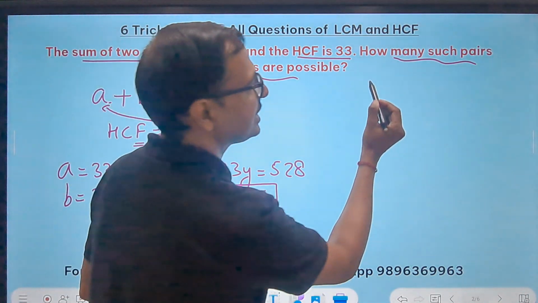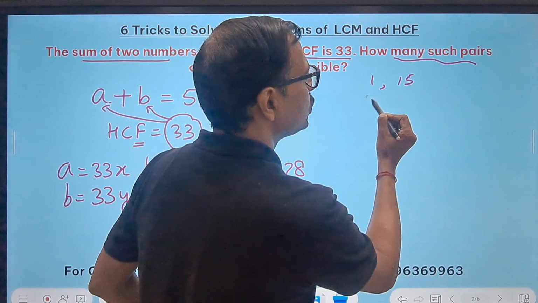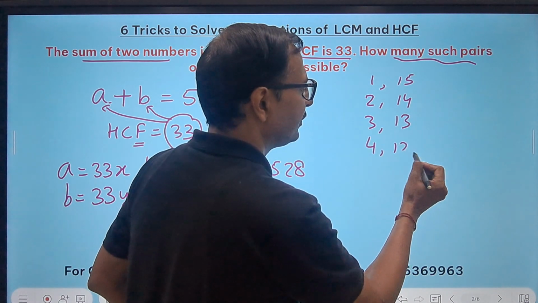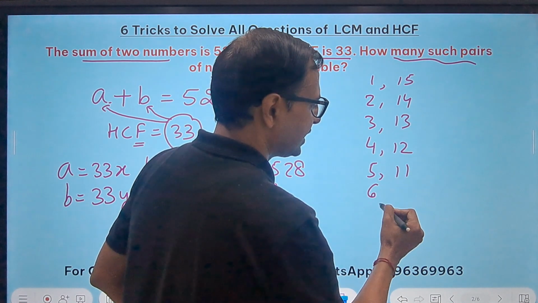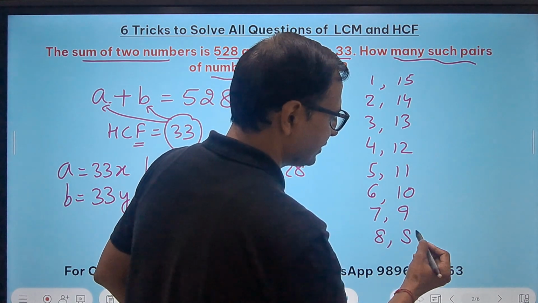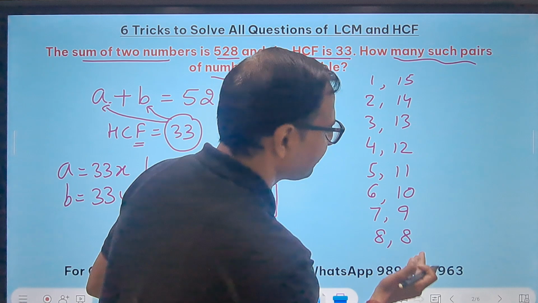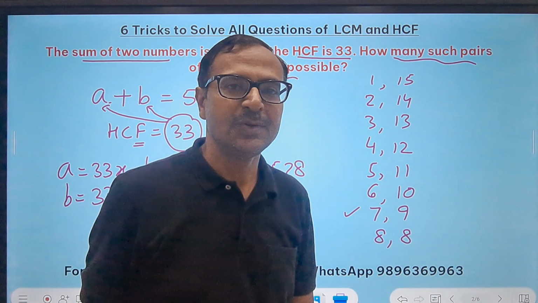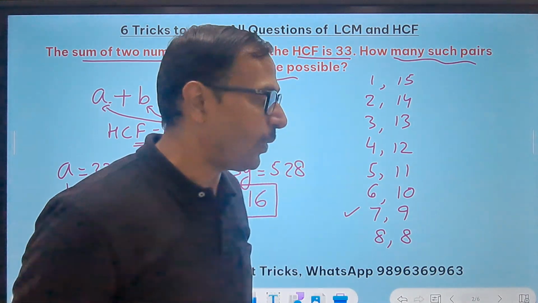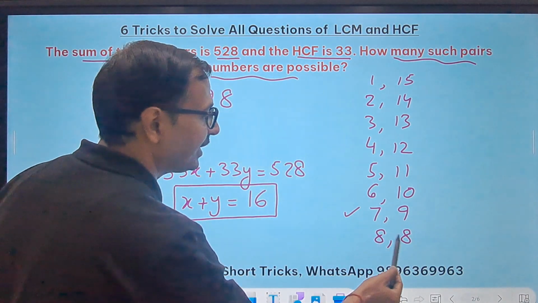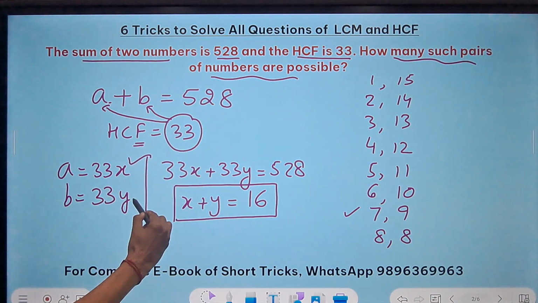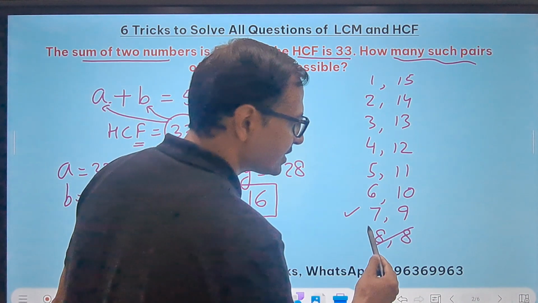So x plus y is 16 means 1 and 15, 2 and 14, 3 and 13, 4 and 12, 5 and 11, 6 and 10, 7 and 9, 8 and 8, right? After that it is repetition, 9 and 7 is already written. So our answer can be 8, but it is not the answer. Why? Because the two numbers cannot be same. If I take x and y both as 8, then these two numbers will become same. So this cannot be the answer.